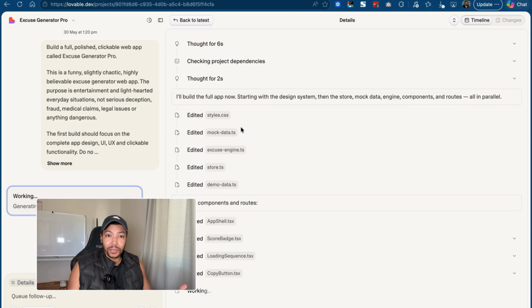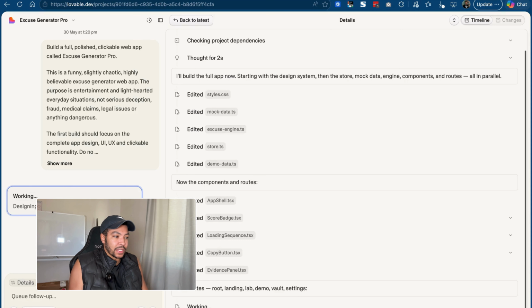so that it can be pre-populated with some stuff when we see it. We're generating the different buttons and loading sequences that we need. Now this is crazy. So I started coding and I started in the development space probably about 12 plus years ago now.